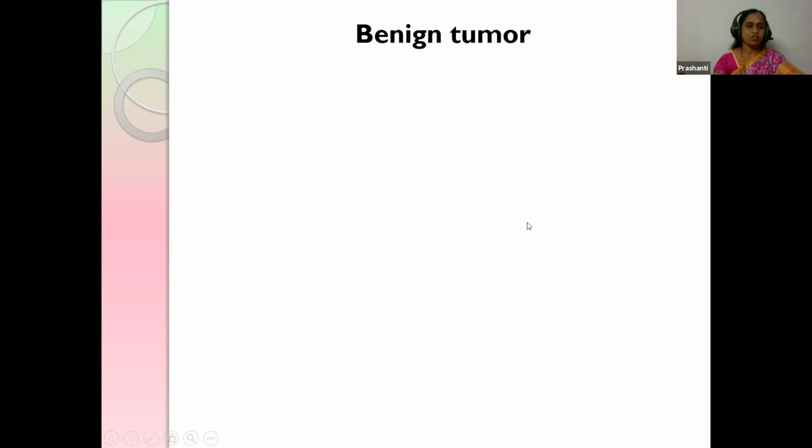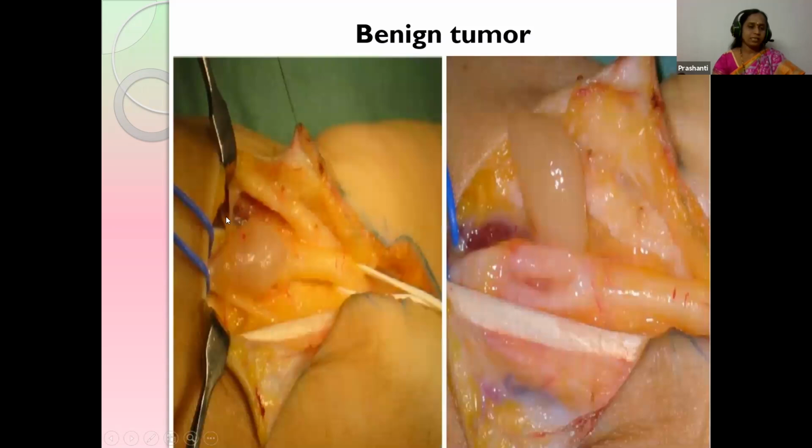What is a benign tumor? In a benign tumor there is a lump, but it is present or localized in one particular area. This is called a benign tumor. It will not spread to the other parts of the body, and it may or may not be cancer. So we need not worry, or worry less about it, and it can be removed surgically. So this is a benign tumor.